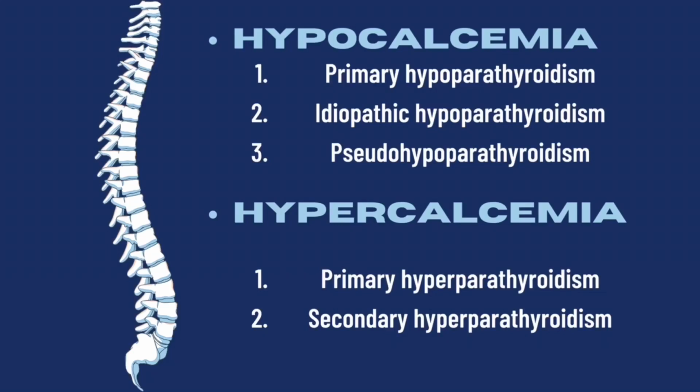Next, idiopathic hypoparathyroidism is rare and can be hereditary or seen in conjunction with other endocrine disorders. Lastly, pseudohypoparathyroidism is characterized by a lack of responsiveness to PTH by the renal system or other organ systems, not by a decrease in PTH.